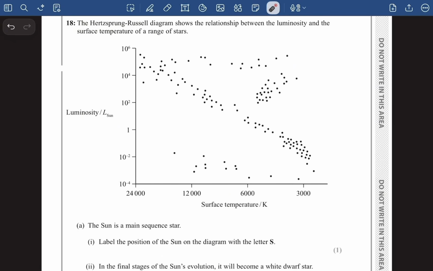Question number 18 says, the Hertzsprung-Russell diagram shows the relationship between the luminosity and the surface temperature of a range of stars. The Sun is a main sequence star. Label the position of the Sun on the diagram with letter S. So we know the Sun has a luminosity of 1 and a temperature less than 6000. So it is definitely going to be right here, right? Let's just write it down like this. Here it will be S. You will have to write it with the letter S.